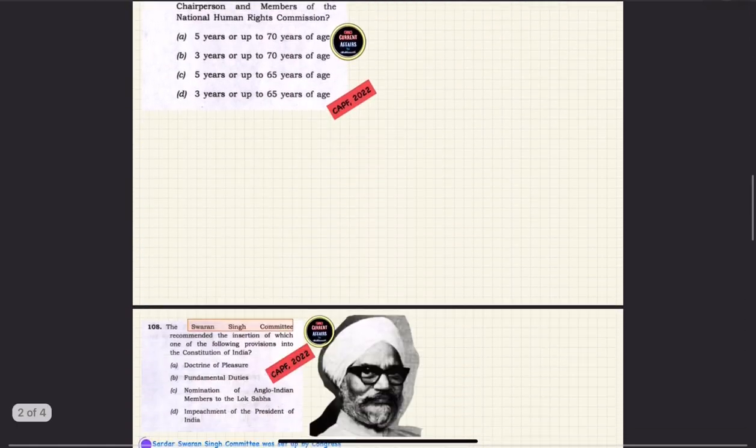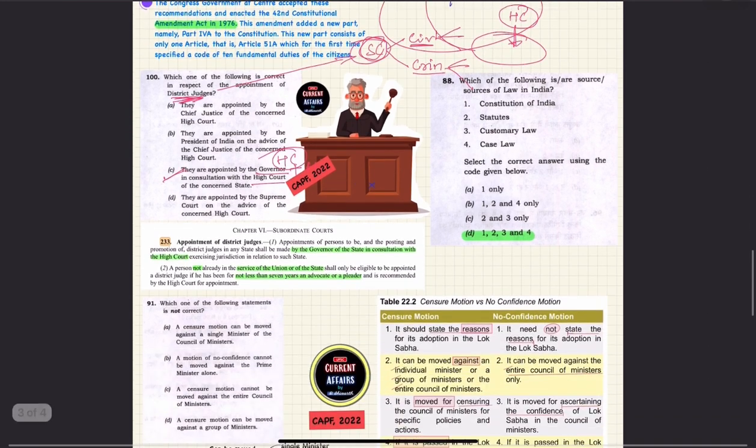The next session will again be from CAPF 2022. All the economy questions we will see in one go.